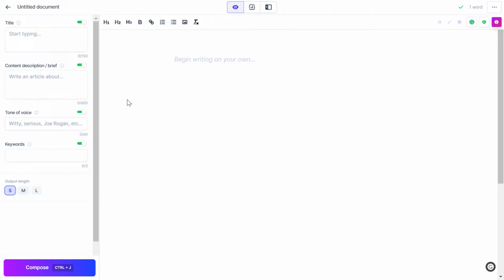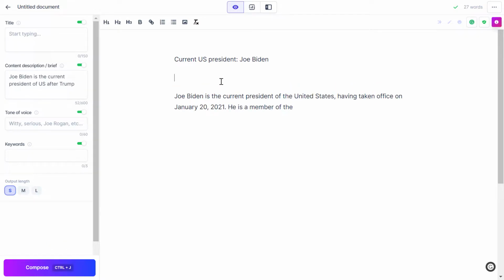Now, the simplest way to get around that is by defining here what this new thing is. Like if it's a product, say that blah blah blah is, and just describe it right there, okay? For our example, I'll just say Joe Biden. So you'll see when I type right here, current US president, it will say Joe Biden. There you go, that's the result. It even got the date correct right here.